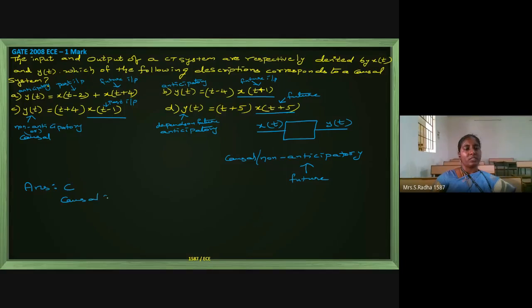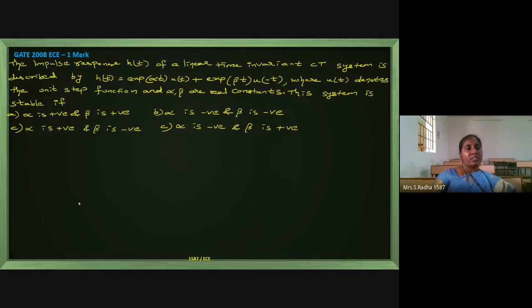This is one more question given in the 2008 ECE paper. This is the next problem. The impulse response h of t of a linear time invariant, LTI, continuous time system is given as h of t equal to e power alpha t u of t plus e power beta t u of t, where u of t denotes the unit step function.